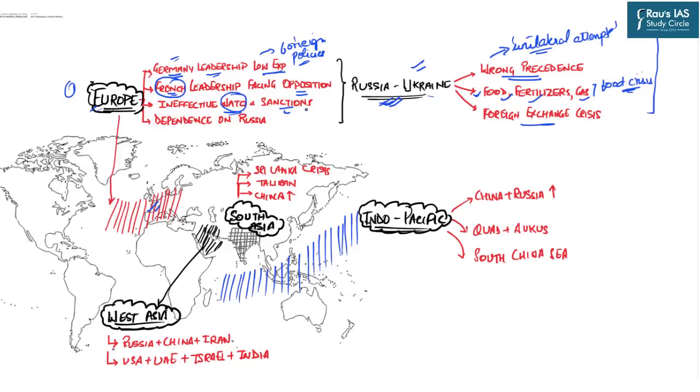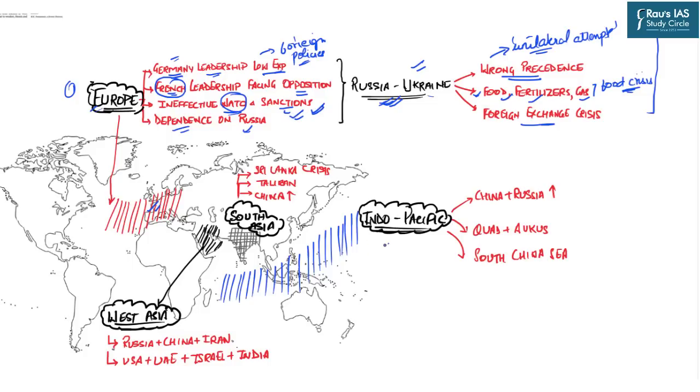So that is why the ineffectiveness of NATO in this particular region is also very problematic. And then, despite the fact that the European countries are closer to the US, they are still highly dependent on Russia, especially for their energy supplies. And this was one of the biggest reasons why this sanctions route could not yield the desired objectives.